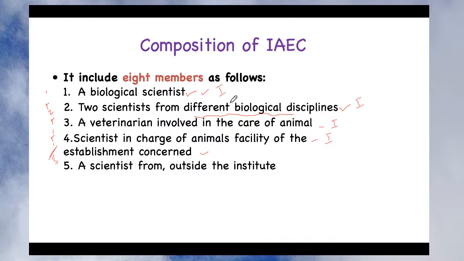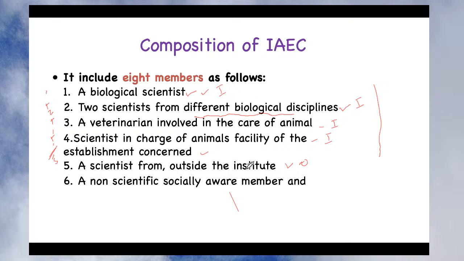In addition, there is one scientist from outside the institute, so I am writing O, and this member is appointed by the CPCSEA. When you send the names of these 4 persons to the CPCSEA, they will add 3 members from their side. So these members are appointed by the CPCSEA, including the scientist from outside the institute.